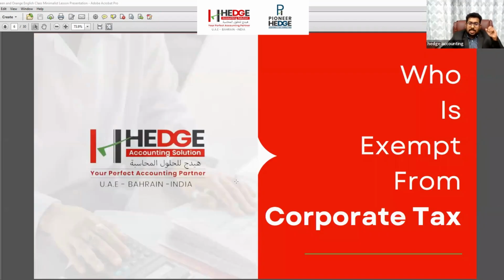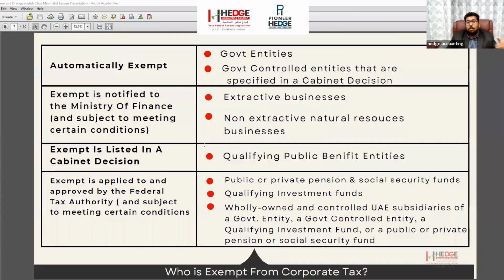Then who is exempt from corporate tax? For some people, there is no need to pay any corporate tax at all. All the companies in UAE should pay corporate tax, but some are exempt through the law. Through the law, they have already told that these companies need not pay any corporate tax. These include mainly the government companies, the government entities, and the government controlled entities. So the normal companies and establishments in UAE are not covered. Mainly the government companies and the government controlled companies.